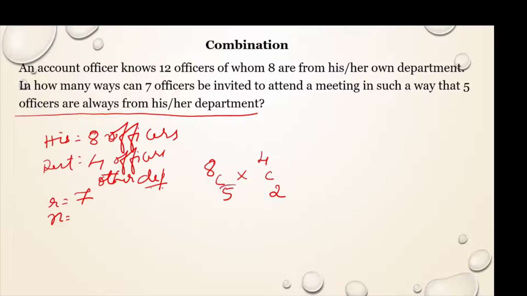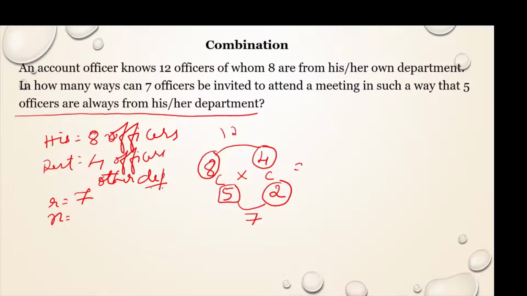So this 5 is compulsory, and out of the 4 other department officers, he can select 2. So total, out of 12, you are selecting 7. That is why we have written it like this: 8C5 into 4C2.